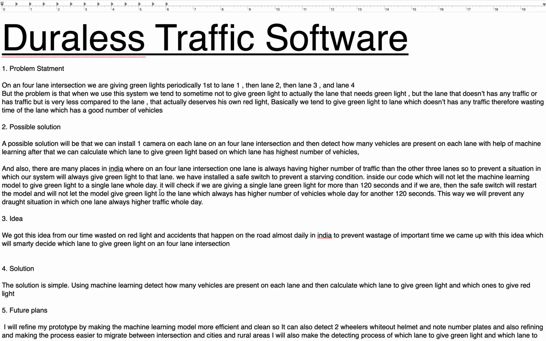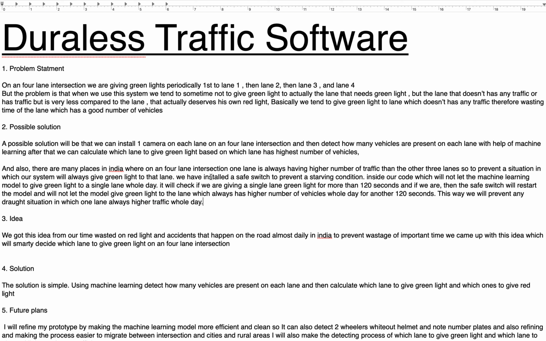It will check if we are giving a single lane green light for more than 120 seconds, and if we are, then the safe switch will prevent the starving situation, restart the model, and not let the model give green light to the lane which always has higher vehicles for another 120 seconds. So other lanes also have a chance of getting green light, and we don't create a starving situation for the other lanes on a 4 lane intersection. This way we prevent a starving situation in which one lane always has higher traffic the whole day.